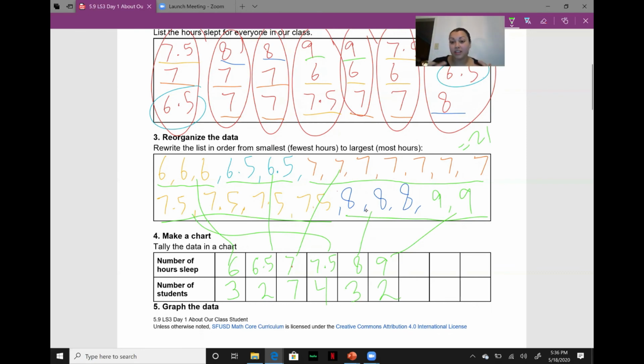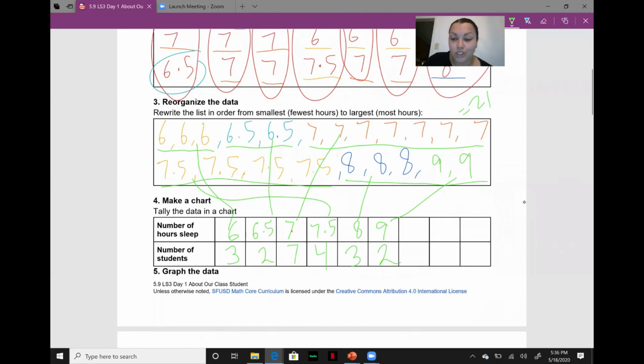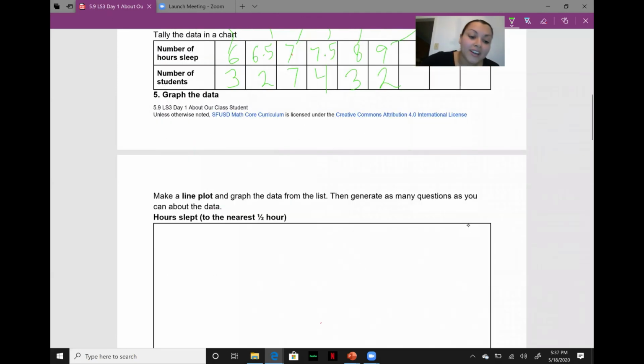So this is a nice, clean way to organize our data. Another nice way to organize our data is through a line plot. So that's what we're going to do on the next page, which is creating a line plot. So again, a line plot has a line at the bottom, and that tells us our categories. In this case, our categories are the number of hours of sleep.